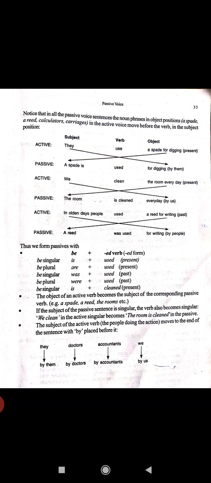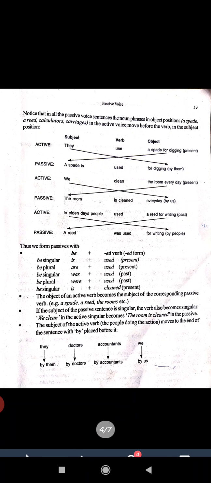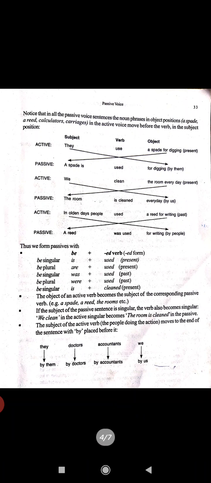The object of an active verb becomes the subject of the corresponding passive verb. For example, a spade, a reed, the rooms, etc. If the subject of the passive sentence is singular, the verb also becomes singular. We clean in the active, singular, becomes the room is cleaned in the passive.